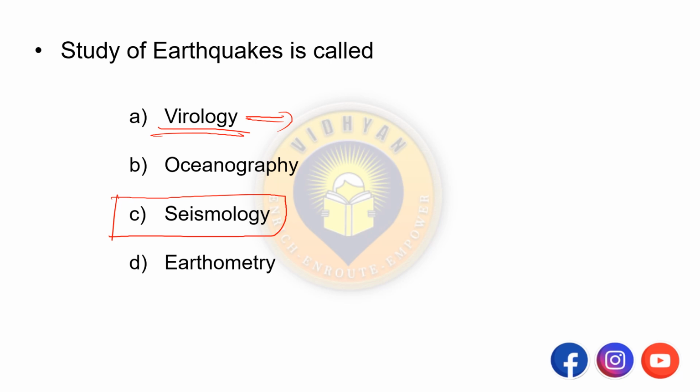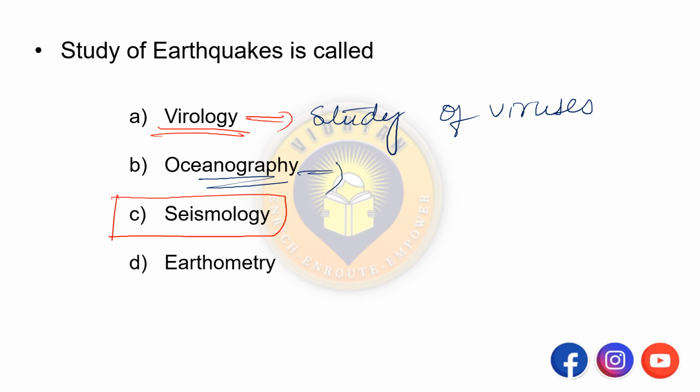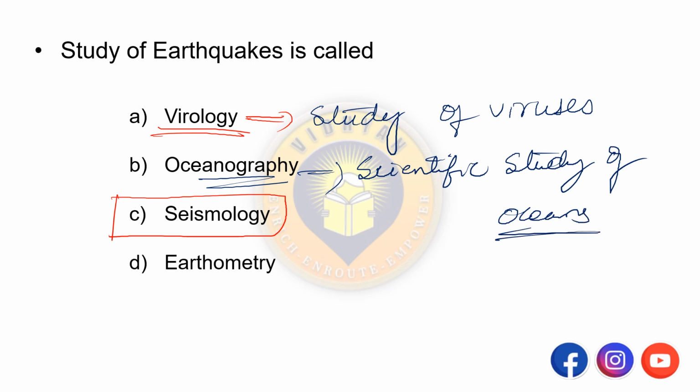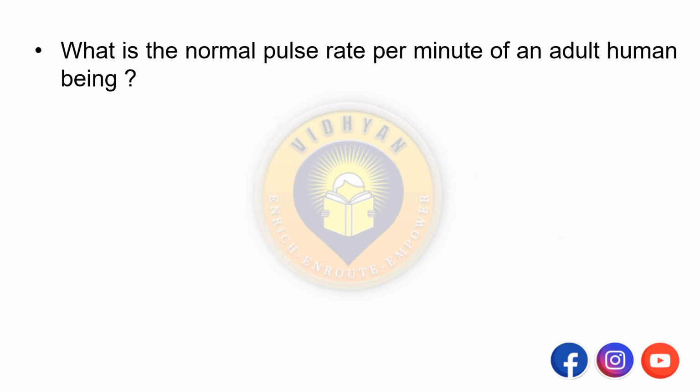Virology is the study of viruses. Okay, whereas oceanography is the scientific study of oceans. Remember this. There is no earthometry.